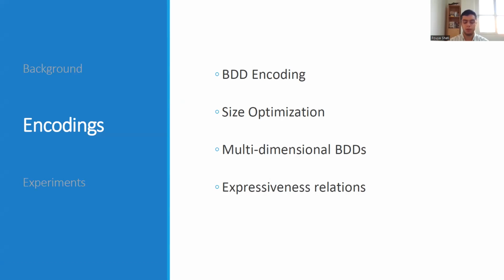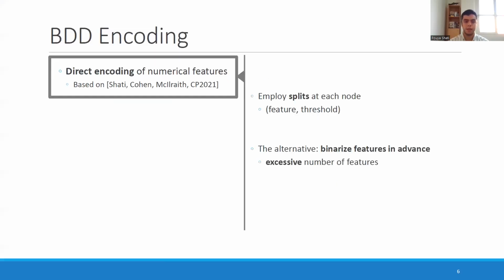Now, on to the encodings themselves. We have multiple encodings in our paper. For each one, I first discuss a few highlights, and then we go into the details of what the encoding is and how it works. So for the first one, we're just trying to learn a BDD that is maximum accuracy. So we postpone any size consideration that we can have for further encodings.